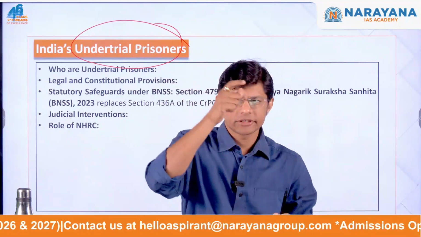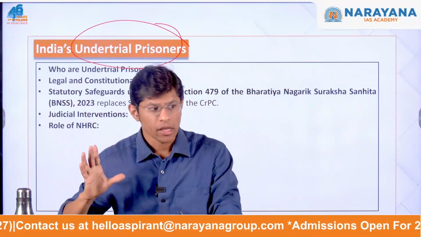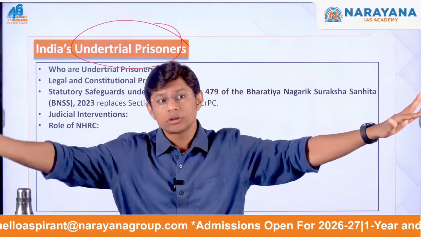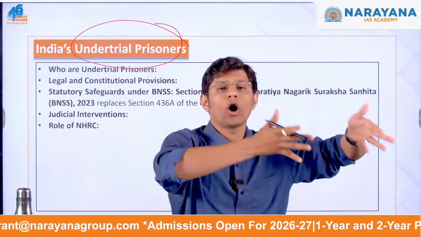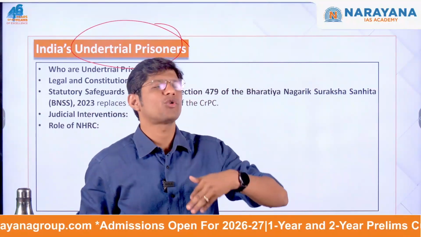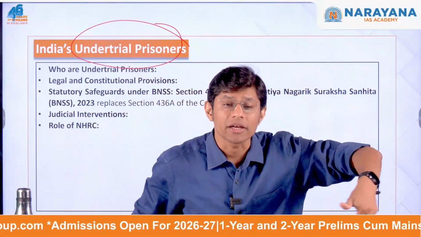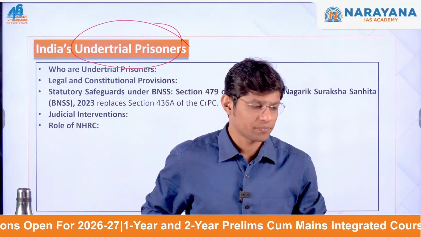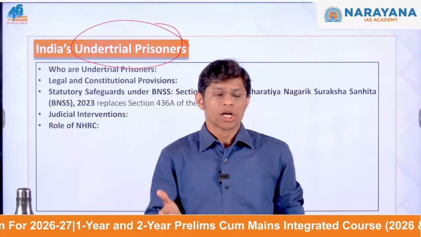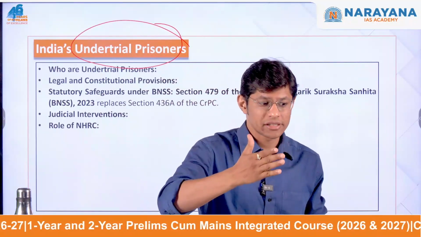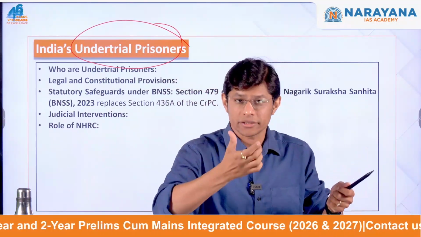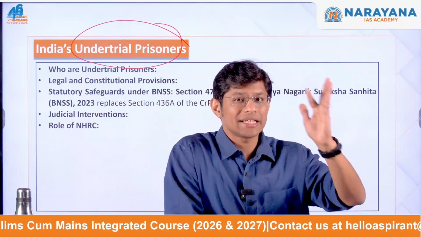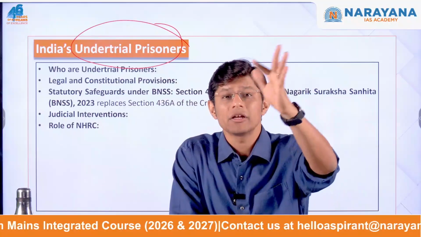Which means, let's say a person has been accused of murder. It is yet to be proved in a court. Until the time the court proves whether he is guilty or not guilty, a person unfortunately has to spend a lot of time in the jail. Such people are referred to as under trial. Now, there have been people who have spent more time than the punishment prescribed for that crime. So the punishment, let's say, is 3 years in jail. People have spent more than 3 years.